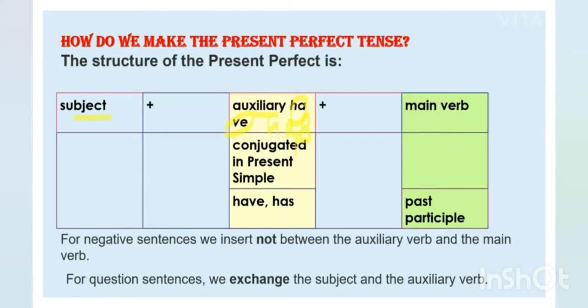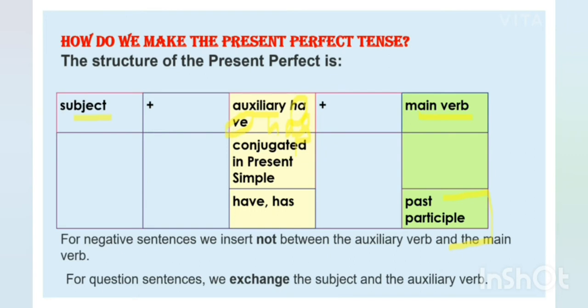Has and have. Clear? Then comes the main verb. And students, the main verb is the past participle. See, whenever I am saying past participle, past participle means the third form of the verb. Fine? So students, this is the basic structure to form present perfect tense, that is subject plus has/have plus past participle form of the verb. Past participle means the verb's third form.